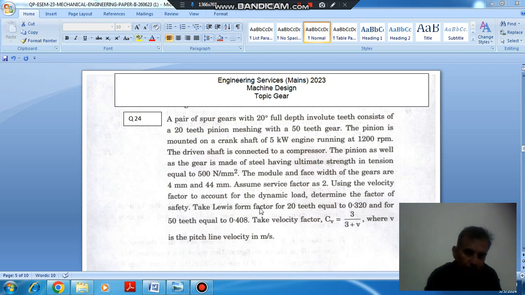Take Lewis form factor for 20 teeth equal to 0.320 and for 50 teeth equal to 0.408. Take velocity factor CV is equal to 3 by 3 plus V, where V is the pitch line velocity in meter per second.